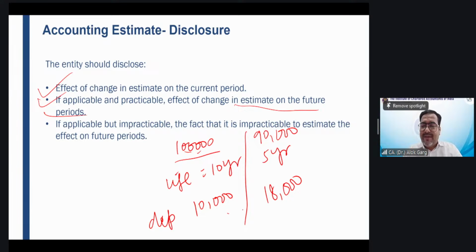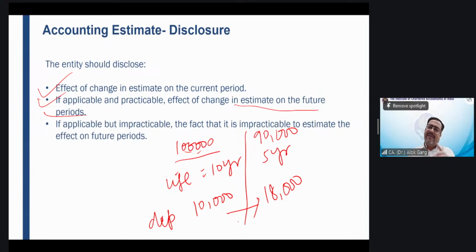So what is the impact of the change in estimate? What is the impact of the change in useful life from 10 to 5 years? 8,000. So from 10,000 rupees of depreciation, it was increased to 18,000. So there is an increase of 8,000 rupees.